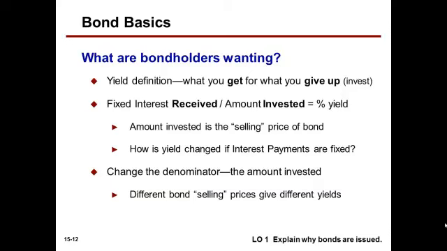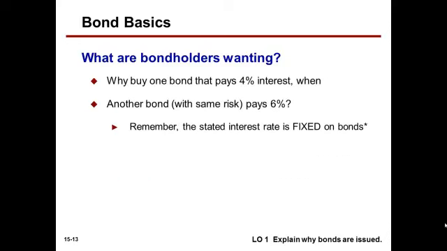In a later discussion, we'll see that different selling prices give rise to different interest expense recognized by the borrower, even though the amount of interest paid periodically is the same, fixed by contract. For example, why would someone buy a bond that pays 4% interest when another bond with the same risk pays 6%? Remember, the stated interest rate is fixed on bonds. We will not be dealing with floating interest rates in this course.